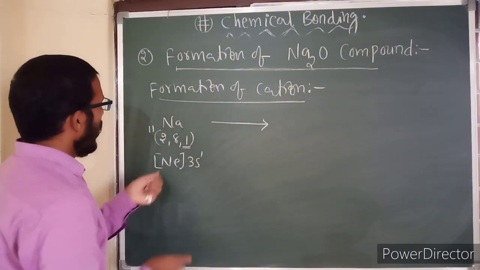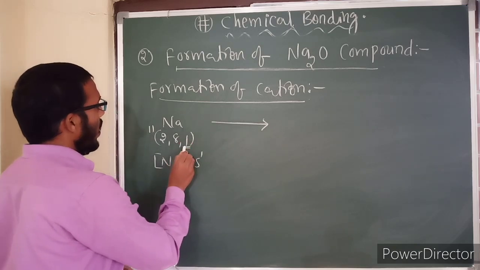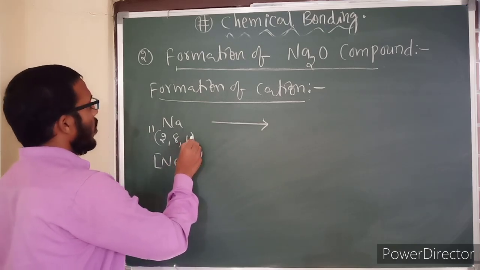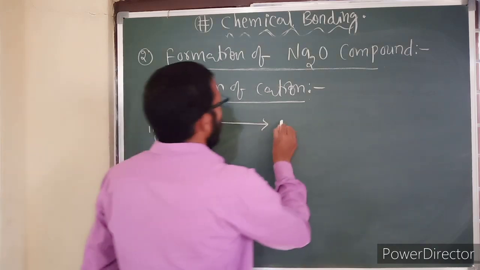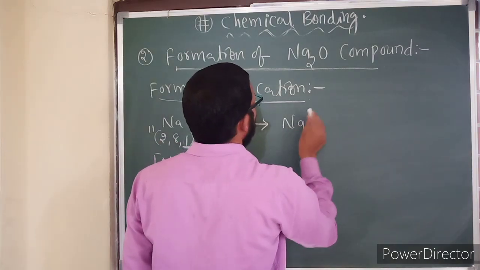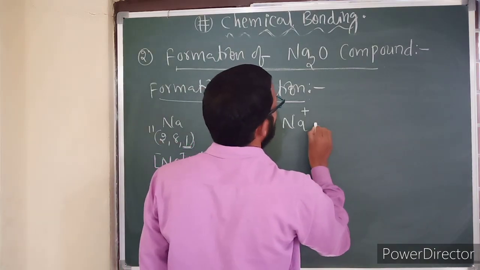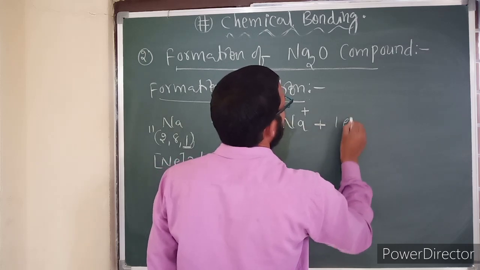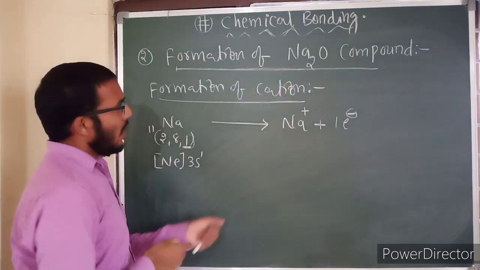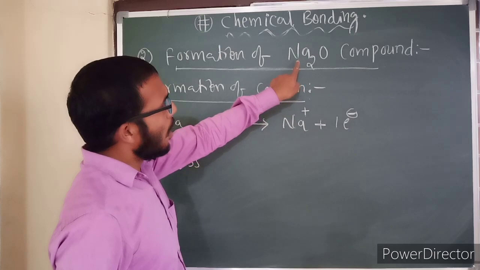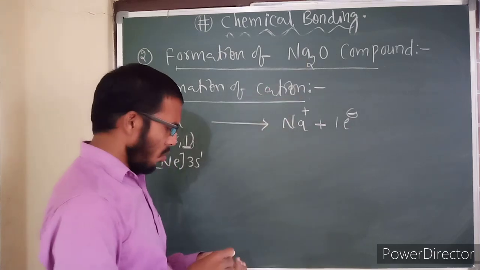So in its valence shell it has one extra electron. Therefore it will lose it, and it turns into Na+ by losing 1 electron for 1 sodium. But in the given compound, how many sodiums are given? 2 sodiums.